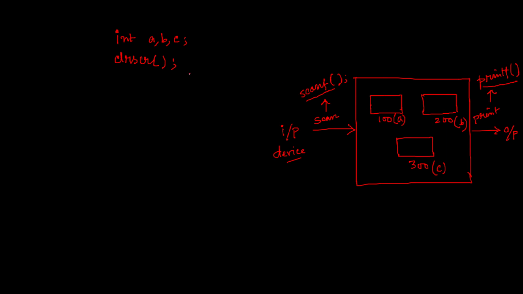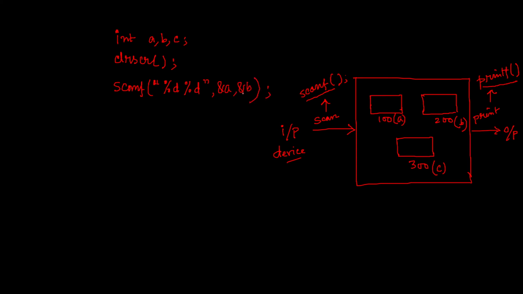Now you see that ultimately I want to scan some values, say 10 and 20, into the variables a and b. That means in address 100 and address 200 it will get inserted. How can we do this? We can simply write scanf. Since I want to scan into two variables at a time, I will write %d, %d. Why both %d? Because a and b both are integer type. If b was float type, I should use %f instead of %d. And after this, I have to write &a and &b.